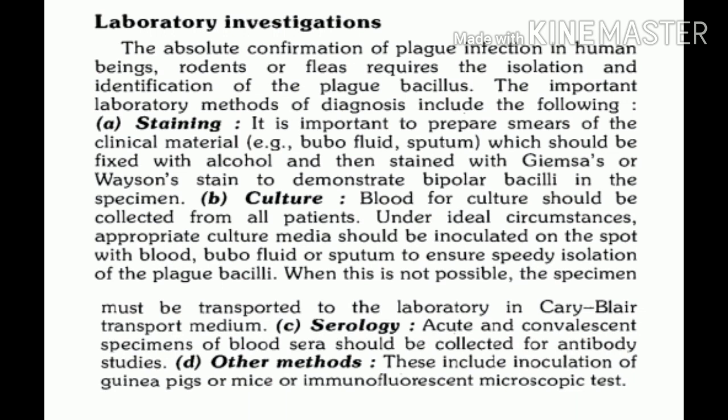So one of the tests done in the laboratory is staining. Second, we can go for culture. For culture, the sample can be a blood sample, bubo fluid, or sputum. Now ideally, if an outbreak or epidemic of plague occurs, on-the-spot facilities should be available for culture, and these specimens should be inoculated into appropriate culture media.